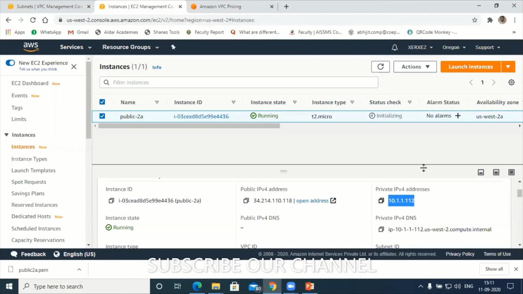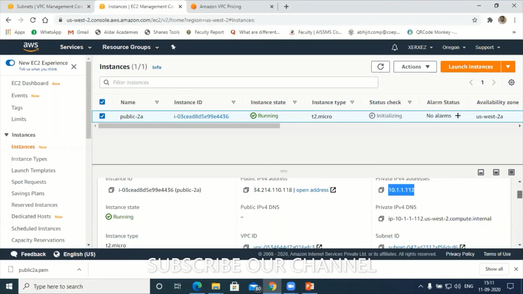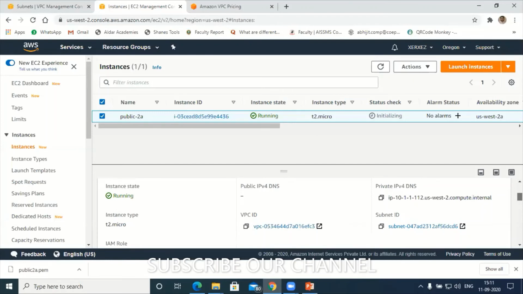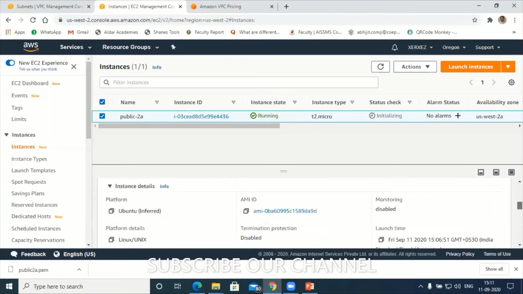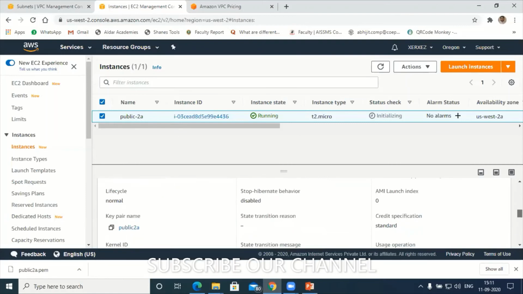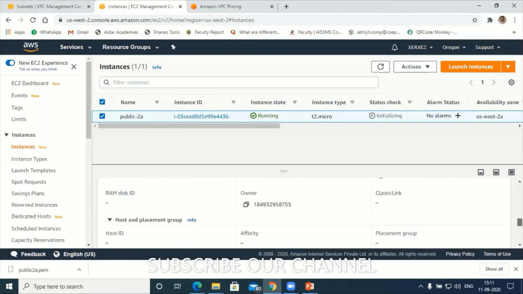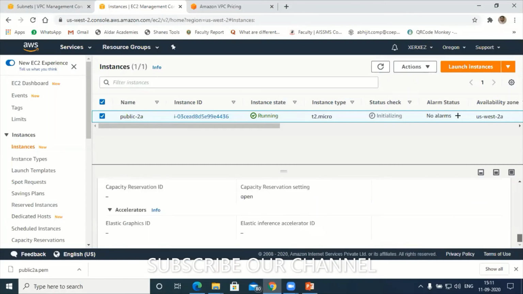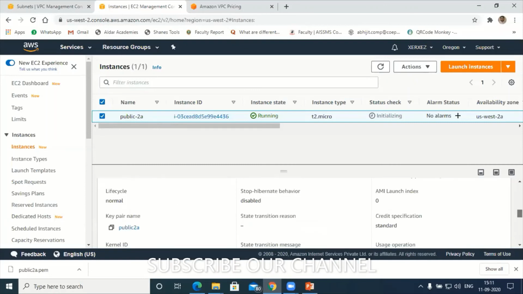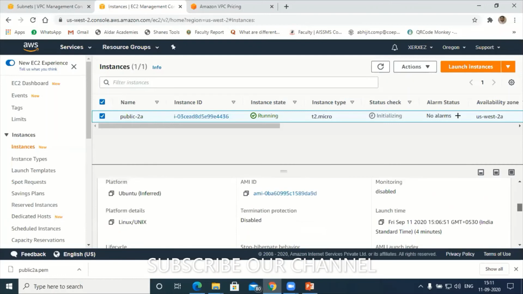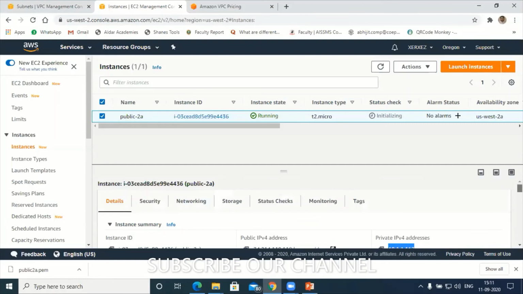Next, under security there is an option called security group. I have to select the security group. Let me check the default security group.